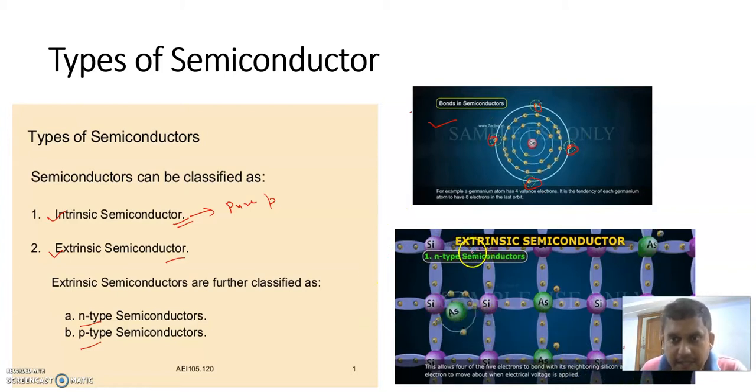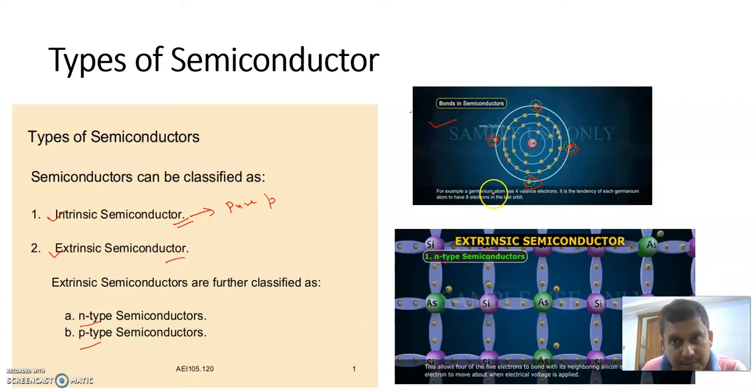Second, this is the extrinsic type semiconductor. Why is it extrinsic? Because in the silicon we are adding impurities: arsenic atoms are added to the silicon, so it becomes an extrinsic type semiconductor. Since we are adding a pentavalent impurity, it is an n-type extrinsic semiconductor.